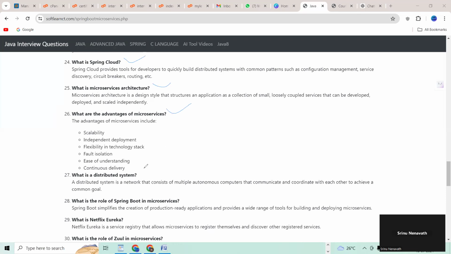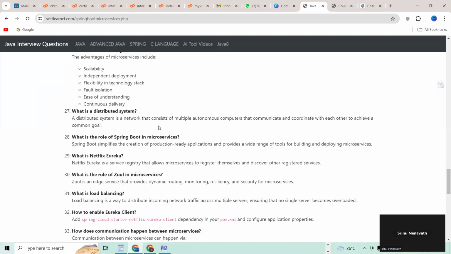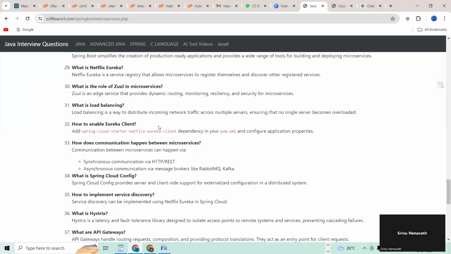27. What is distributed system? 28. What are the roles of Spring Boot application? Spring Boot microservice application. 29 question, right? What is Netflix Eureka? 30th question. What is the role of Zuul in microservices?